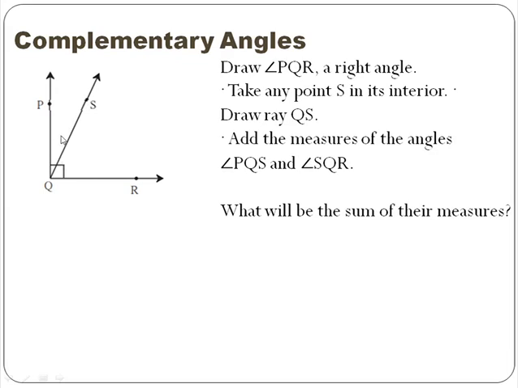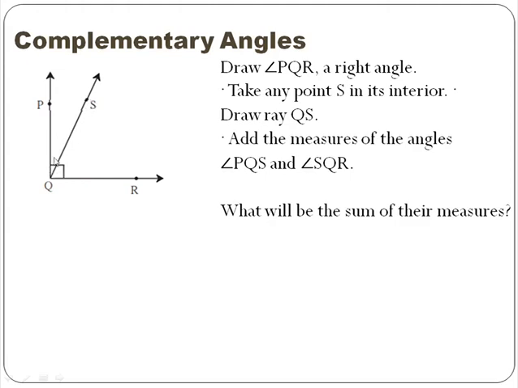Here in the book, measure of angle PQS is given 25 degrees, whereas measure of angle SQR is given 65 degrees. So if you add the measures of these two angles, you will find that sum of these two angles is 90 degree. Also from the diagram, you can easily find out measure of angle PQR is 90 degree. Therefore, sum of these two angles must be 90 degree.